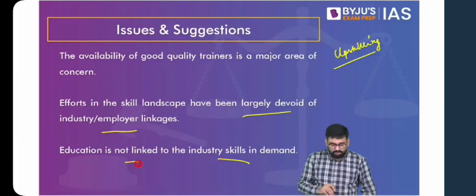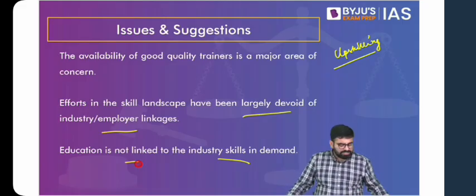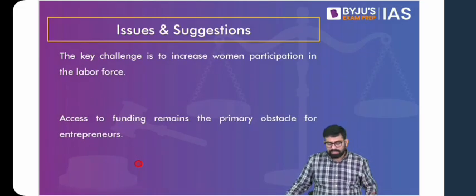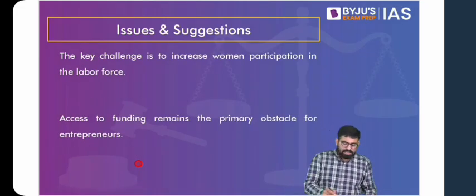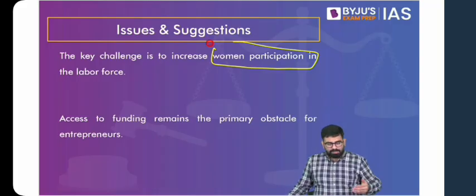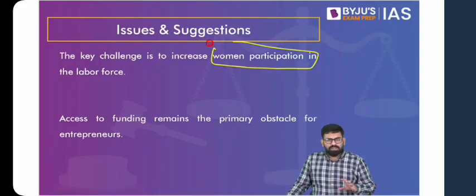So our education is also not linked to the industry skills in demand. Another thing is that the government has already suggested the solution for this, and you can choose it directly from your national education policy. Again, low women participation rate. If you talk about women participation, it is way low compared to men, which has to be increased, which has to be made better.